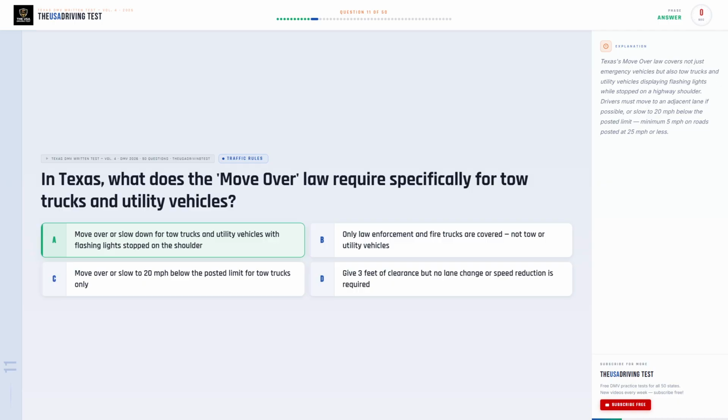The correct answer is A. Move over or slow down for tow trucks and utility vehicles with flashing lights stopped on the shoulder. Texas's move over law covers not just emergency vehicles, but also tow trucks and utility vehicles displaying flashing lights while stopped on a highway shoulder. Drivers must move to an adjacent lane if possible, or slow to 20 miles per hour below the posted limit. Minimum 5 miles per hour on roads posted at 25 miles per hour or less.